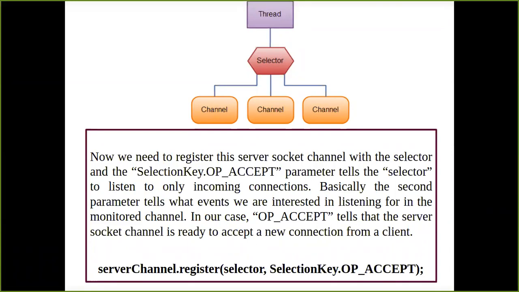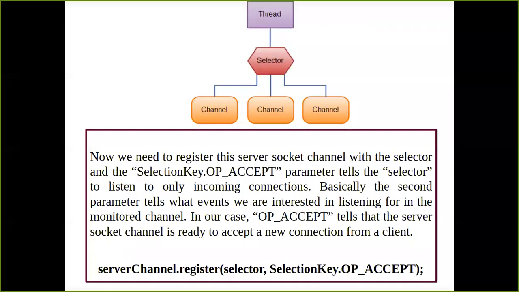Okay, now when we talk about the selector, obviously in the selector I should have some mechanism to identify each client from where the request is coming. I cannot randomly take the request from the client. First of all, I need to understand which request is coming from which client. Okay, and how are we going to do that? We are just going to understand with the help of port numbers. Okay, so port numbers or the host name of the client is going to help me uniquely identify my clients to which I have to send the response also. It's not only about accepting requests, it's about giving the response also.